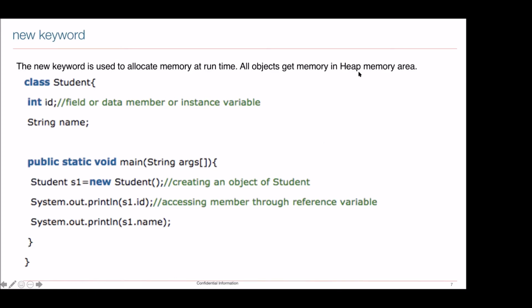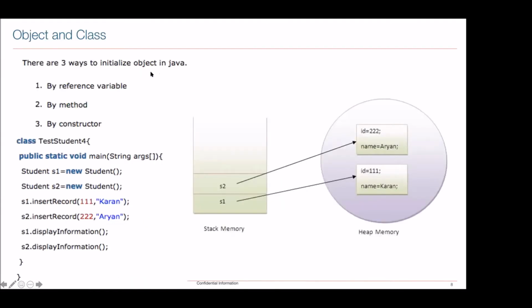Okay, and all objects get memory in a heap memory. So in the JVM architecture, if you correlate there, you have seen something like heap and stack. So from there you can correlate. There is a heap memory where all your objects are going to be stored. Well, and when I talk about classes and objects, there are three ways where I can initialize any object. One is by reference variable, one is by method, and third is by constructor.